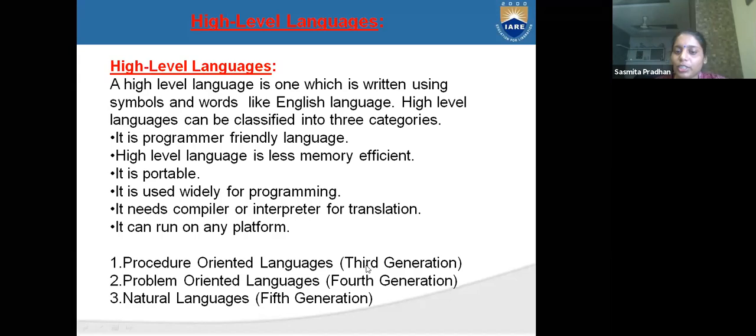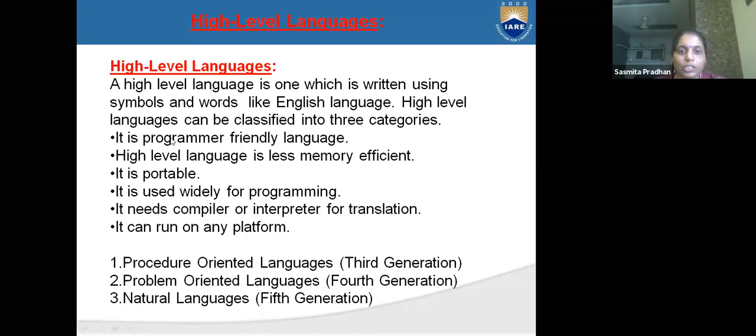What are procedure oriented languages? Third generation. Program oriented languages are the fourth generation. Natural languages are the fifth generation. I will tell you these three in the next step, before explaining Python. Now I will tell you what a high level language is. Next step, I will tell you what procedure oriented, program oriented and natural languages are.